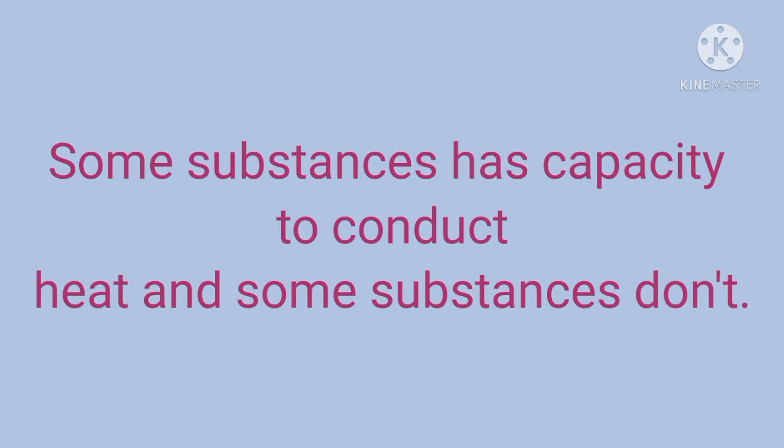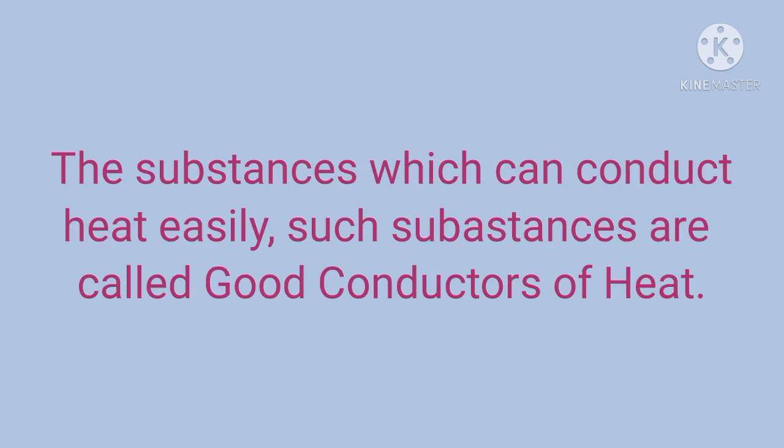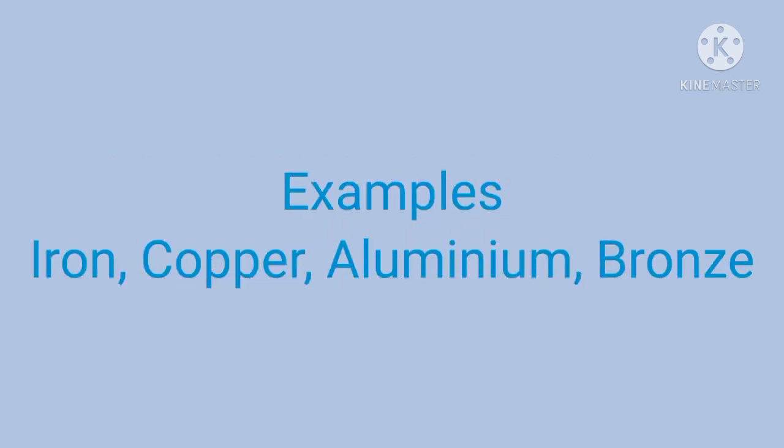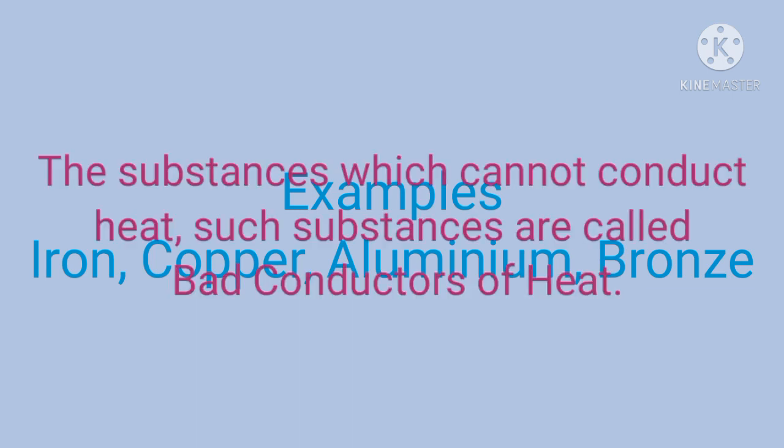On the basis of these properties, we can say that the substances which can conduct heat easily, such substances we call good conductors of heat. I already told you that metals are good conductors of heat, like iron, copper, aluminium, or bronze, gold, silver. These are examples of good conductors of heat.